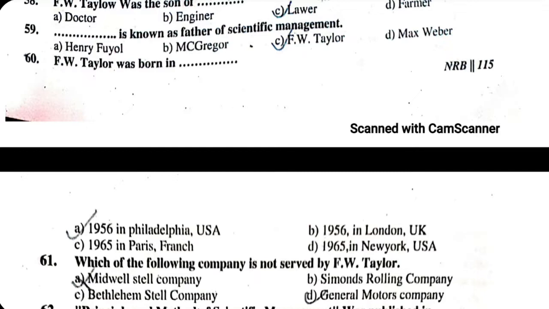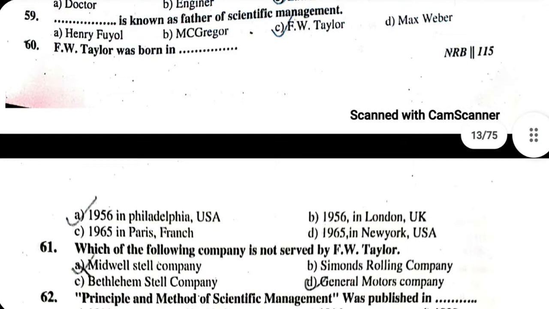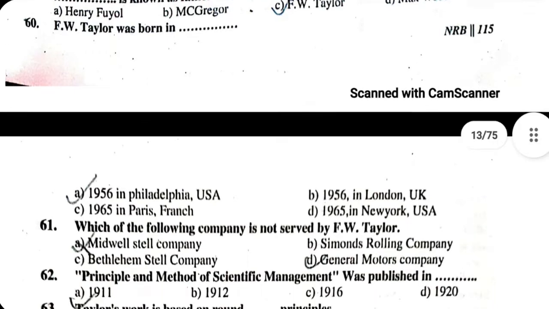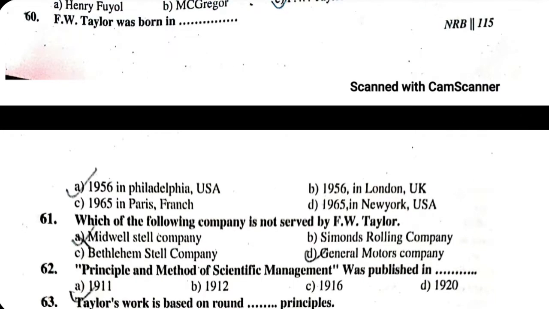61. Which of the following companies was not served by F. W. Taylor? A. Midvale Steel Company. B. Simonds Rolling Company. C. Bethlehem Steel Company. D. General Motors Company. The correct answer is option D, General Motors Company. General Motors Company was not served by F. W. Taylor. Midvale Steel Company, Bethlehem Steel Company and Simonds Rolling Company were served by F. W. Taylor. 62. Principles of Scientific Management was published in 1911.